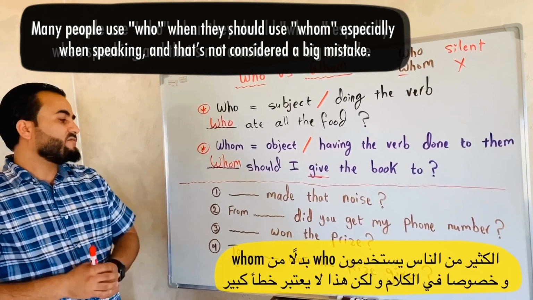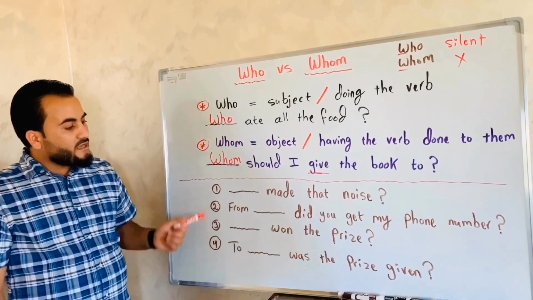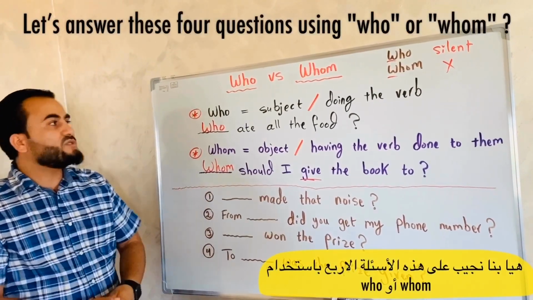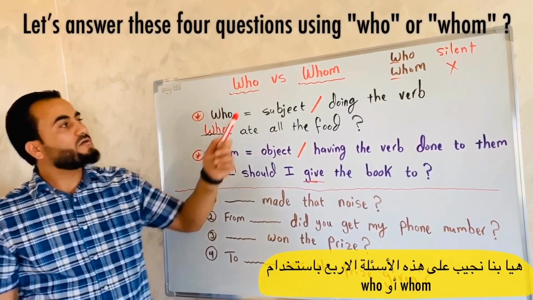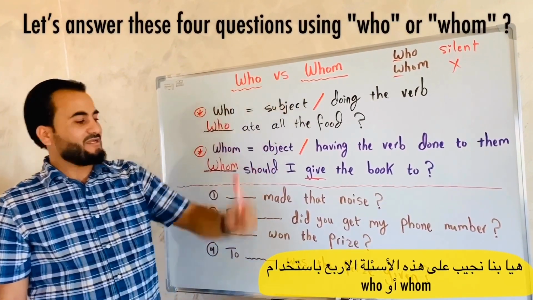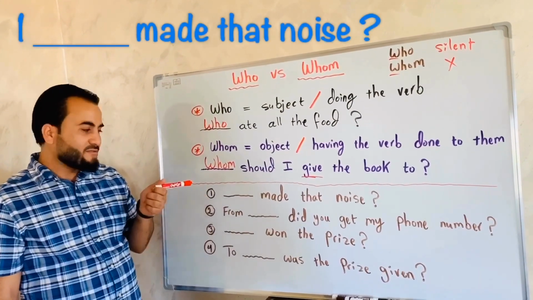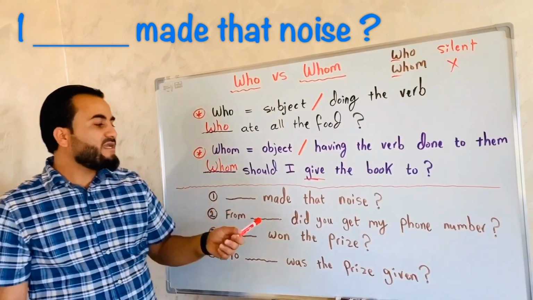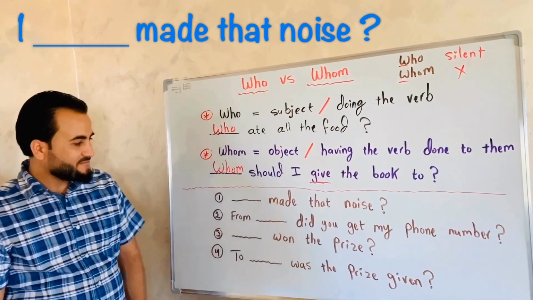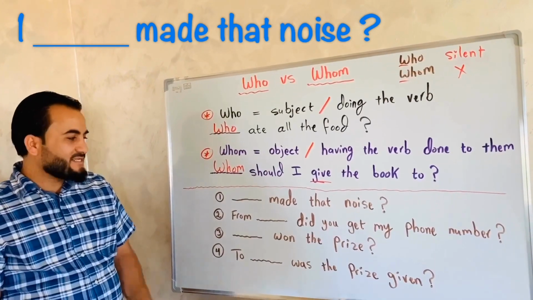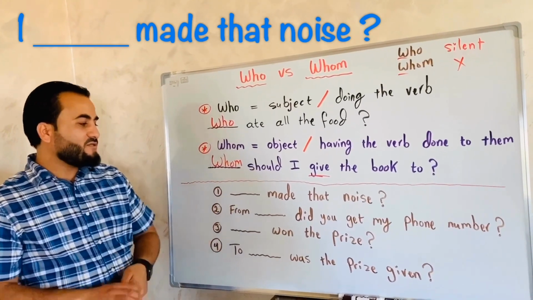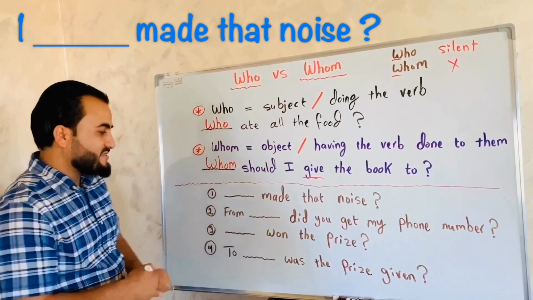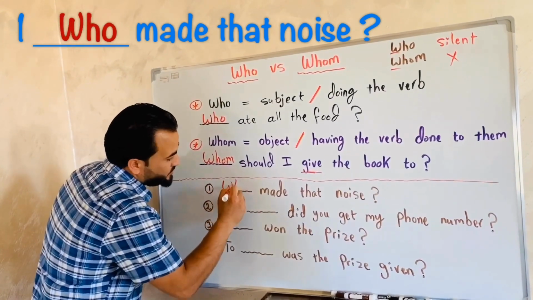Okay, very nice. Here I have 4 questions and we are going to answer them using who or whom. Okay, what do you think? Number 1, who or whom made that noise? Who made that noise? So the answer here is who, right? Yes. Why did you choose who? Because you're asking about the subject doing the verb. Very nice. So the answer here is who.